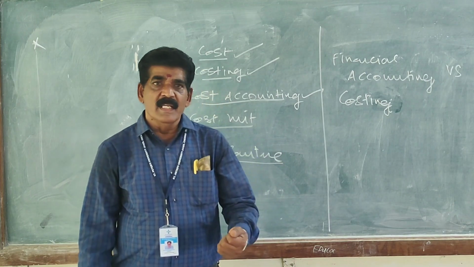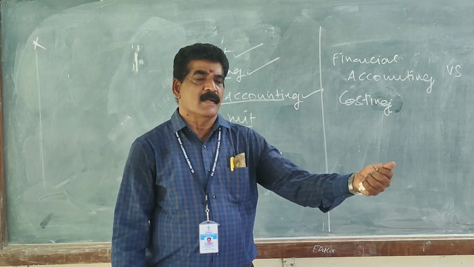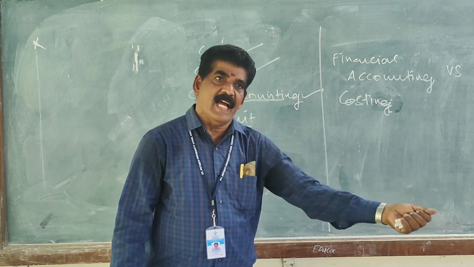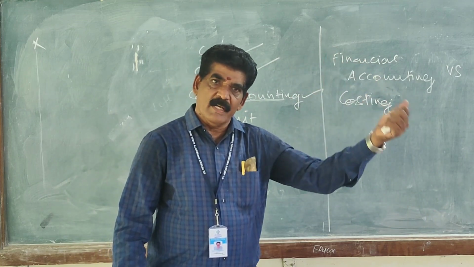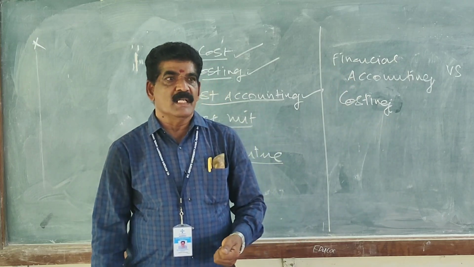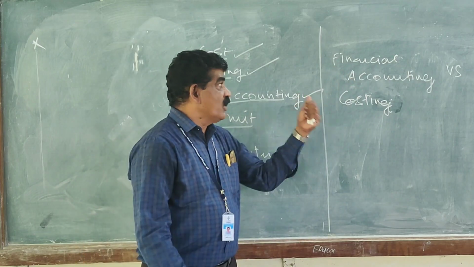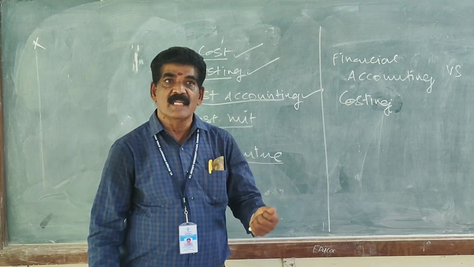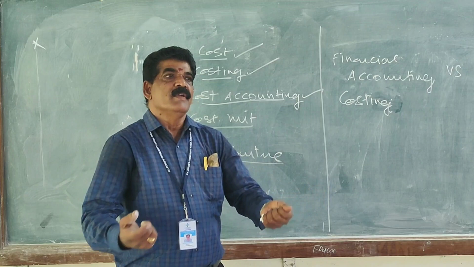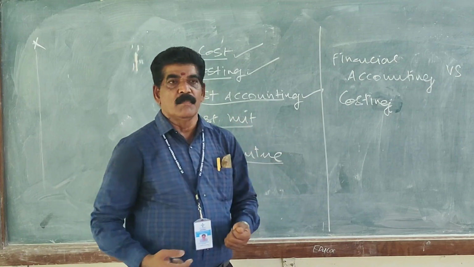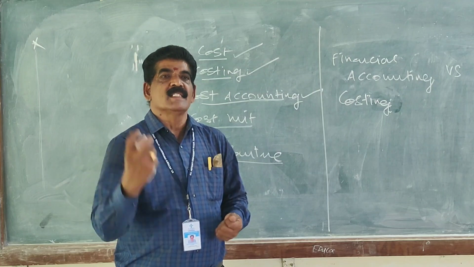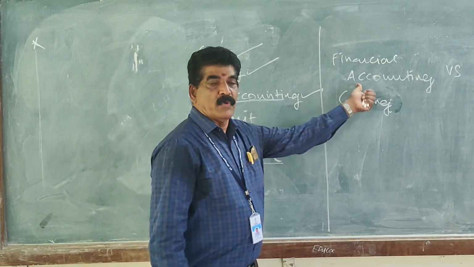Financial accounting is a historical nature of record, where we are recording transactions which have already happened, expenses that were already paid. There and then we are recording them in the books and accounts. So it is a historical record. Already it has been paid, and you are recording the transaction in the books and accounts. It is just like a post-mortem of business transactions.